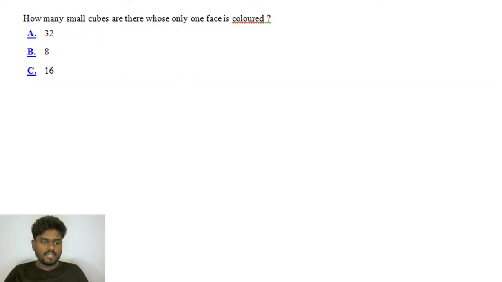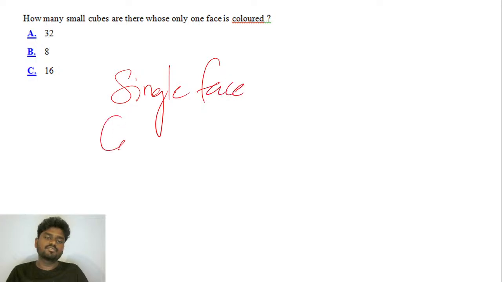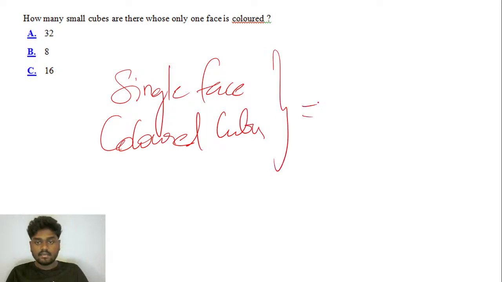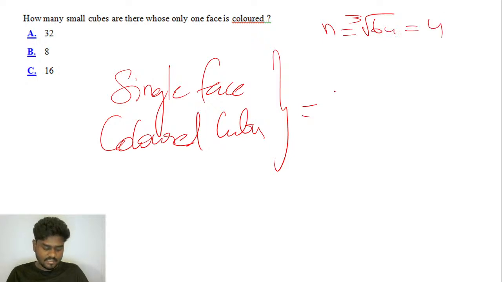And here, how many small cubes are there whose only 1 face is colored, right? So for single face colored cubes, we have the formula already. We know that the value of n is cube root of 64, which is 4, and single face colored is actually 4 from each face, if you see.